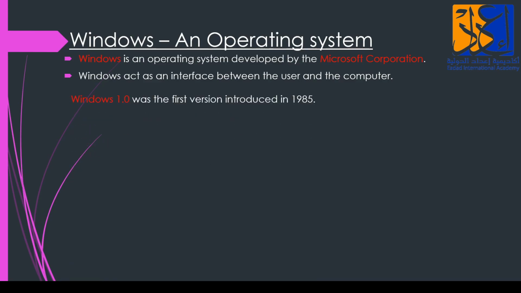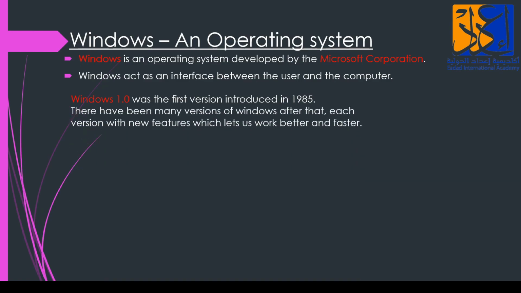Windows 1.0 was the first version, introduced in 1985. When was it introduced? In 1985, Windows 1.0. There have been many versions of Windows after that. After 1.0 was introduced in 1985, many more versions came out, which let us work better and faster.